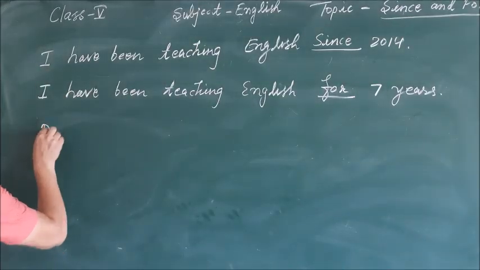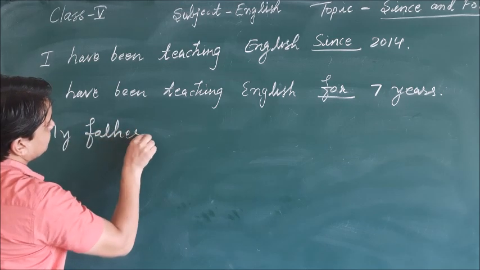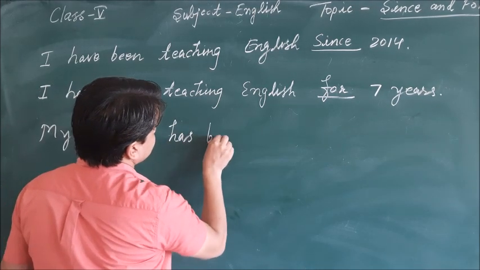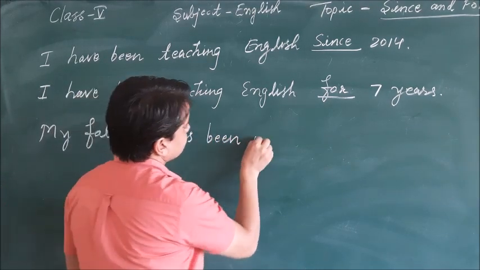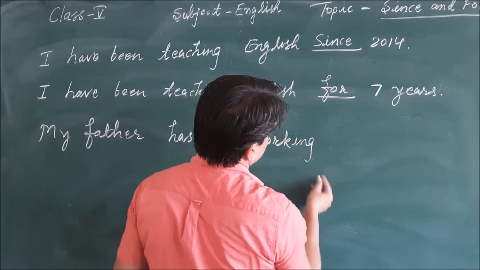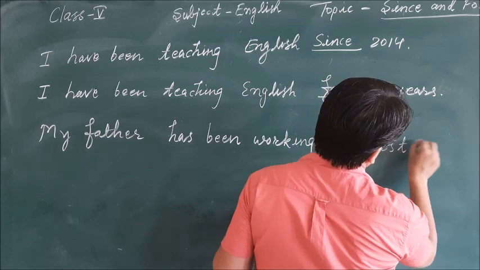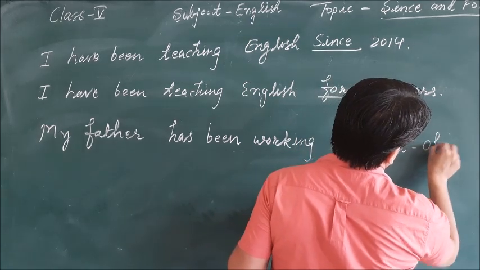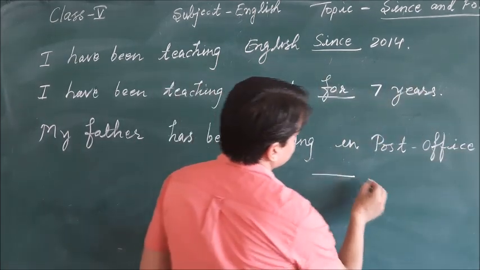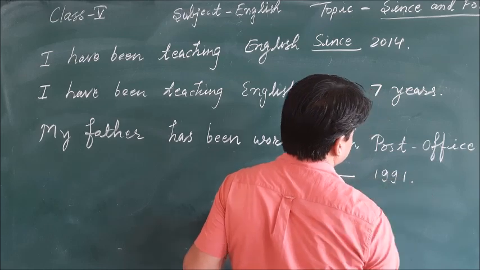My father has been working in post office dash 1991.